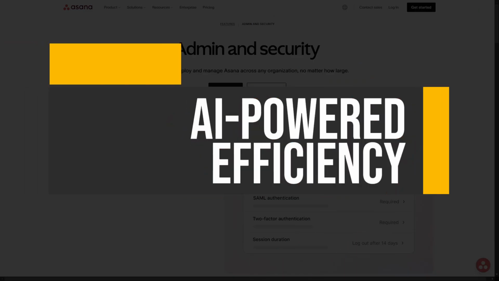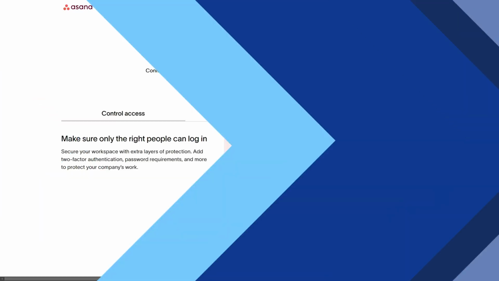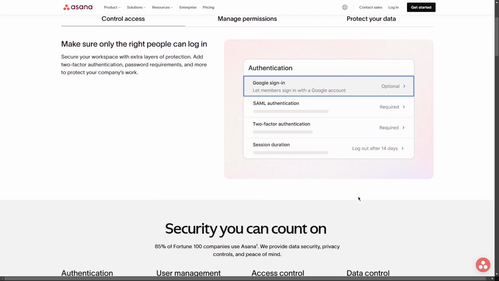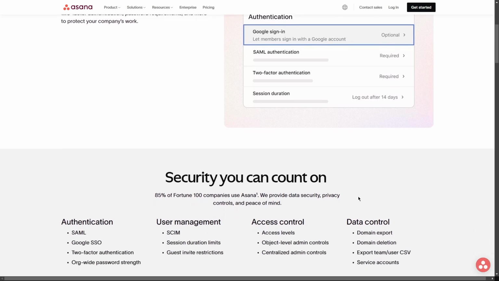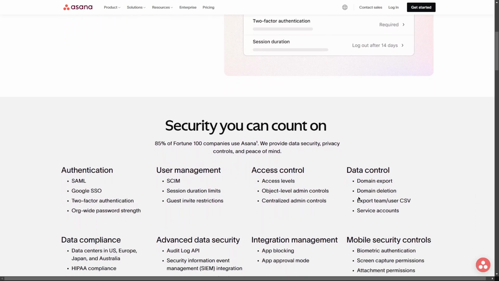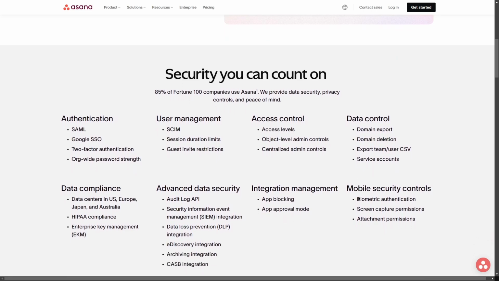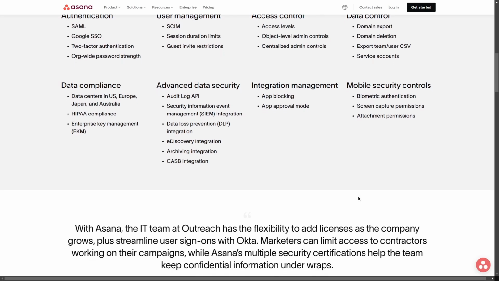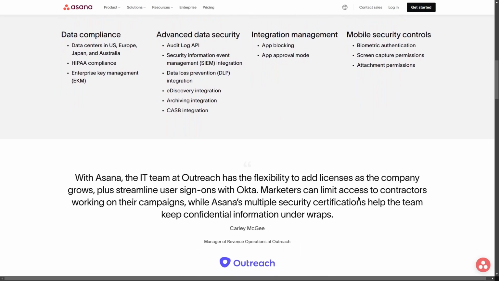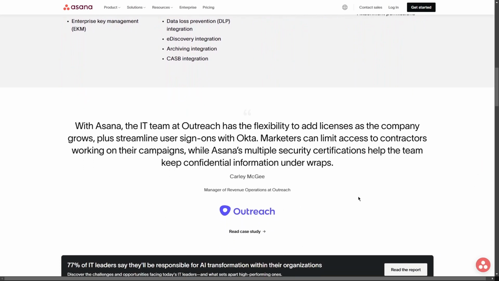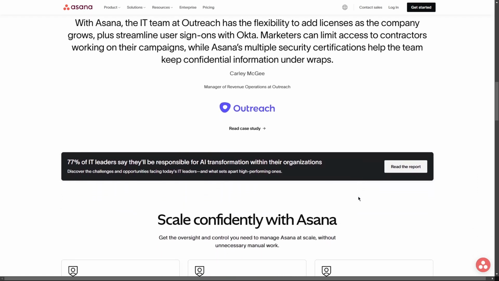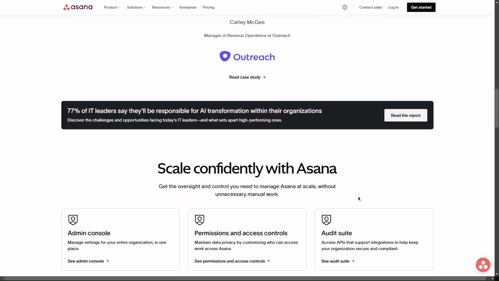Enhanced security features. Asana prioritizes security with robust admin features designed to protect sensitive information. Administrators can manage user permissions, monitor activity logs, and enforce security protocols across the organization. This level of control ensures that teams can collaborate confidently while maintaining the integrity of their data, making Asana a reliable choice for businesses concerned about security.